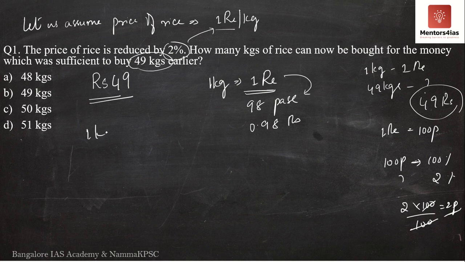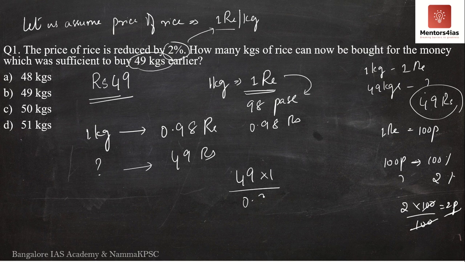So now 1 kg of rice costs how much? 98 paise. Now what is the amount of money he has in hand? It is 49 rupees. So if 1 kg costs 98 paise, how many kgs can he buy for 49 rupees? That is what the question is asking for. So what will we do? We will now cross multiply. So it is 49 into 1 divided by 0.98, or I can write it as 49 into 100 divided by